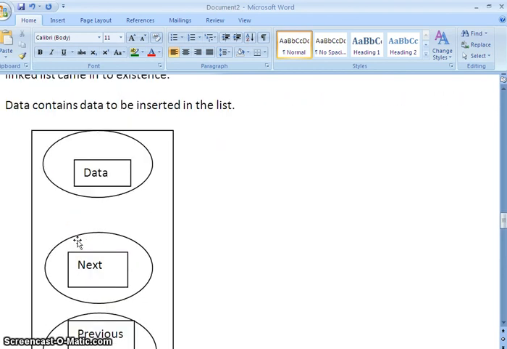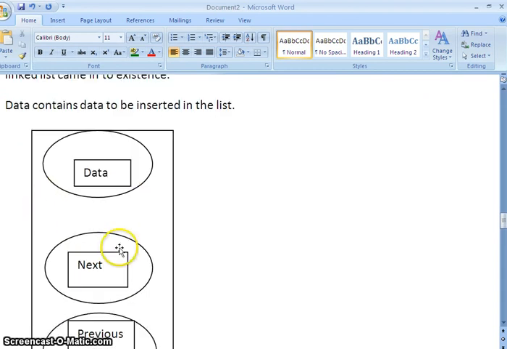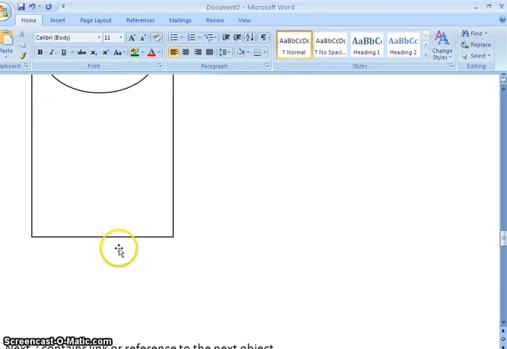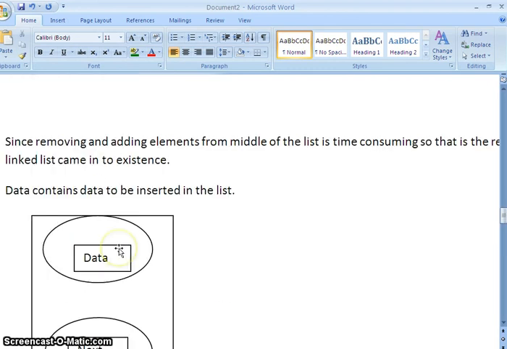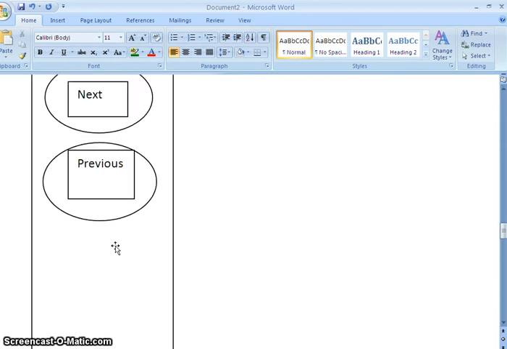Similarly, if we want to remove an element from the middle of the list, by just updating these references, next and previous, we can simply remove it. Since linked list internally represents a doubly linked list, it's very easy to add and remove elements in the middle of the list.